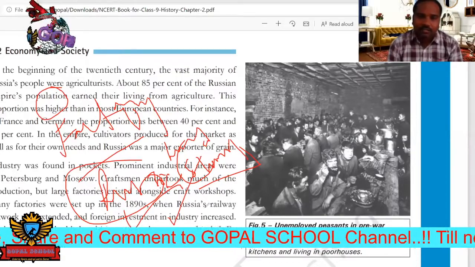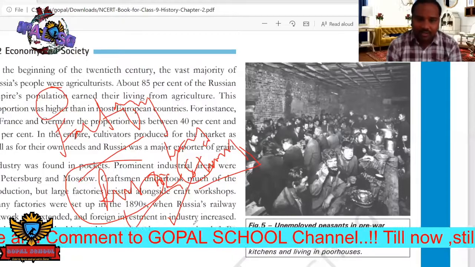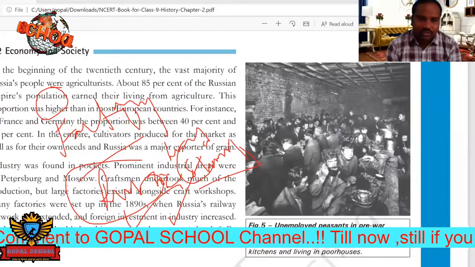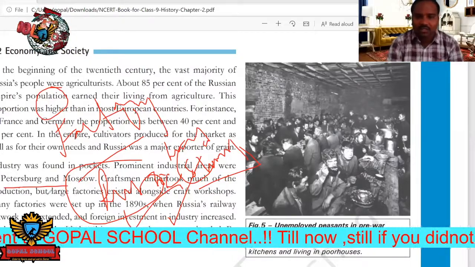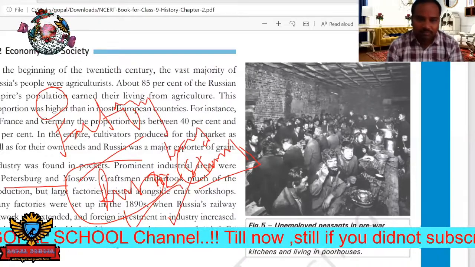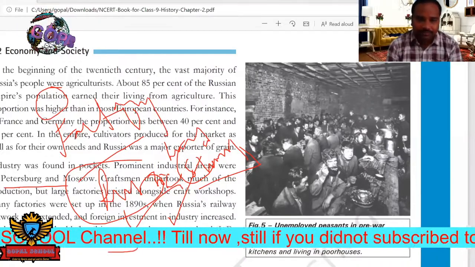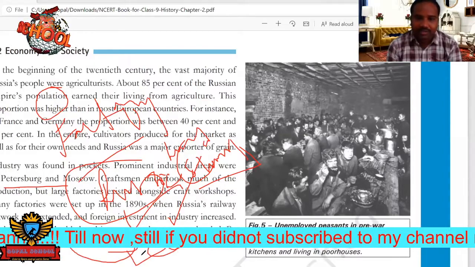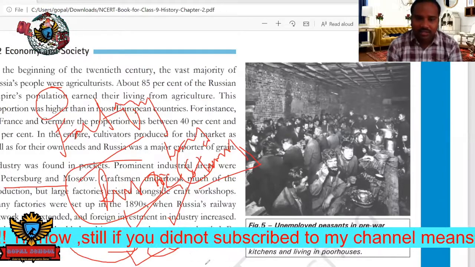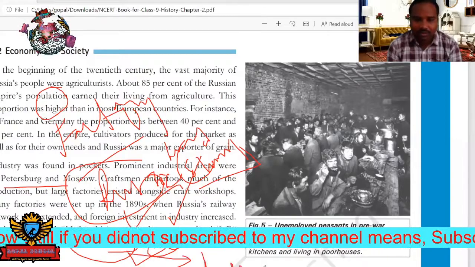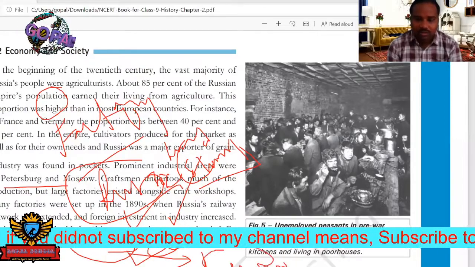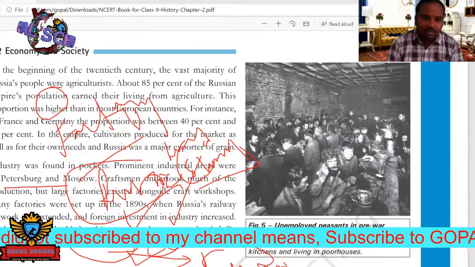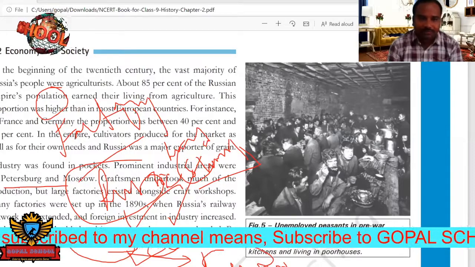So when the Russian Revolution started, who started it? The factory workers and also craftspeople. For these workers, his name is Lenin.